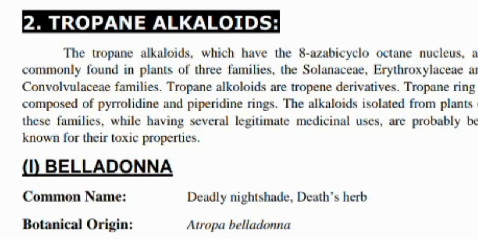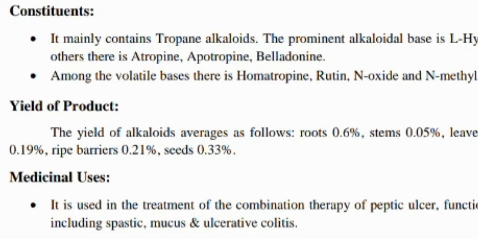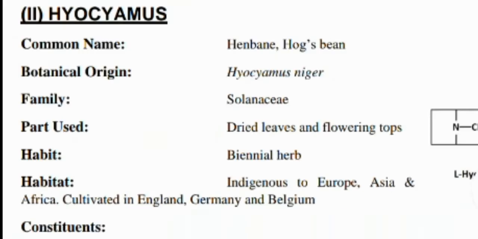The tropane alkaloids. Belladonna is also known as deadly nightshade or death's herb, and its botanical origin is Atropa belladonna, family Solanaceae, and the part used is the dried leaves and the flowering tops. This is used in the combination therapy of peptic ulcer and functional digestive disorders, including spastic colon, mucus and ulcerative colitis.